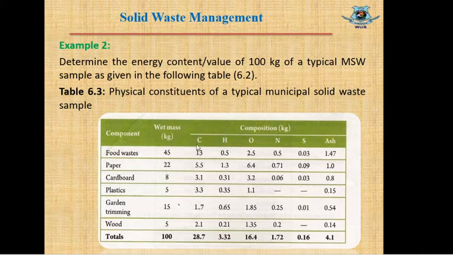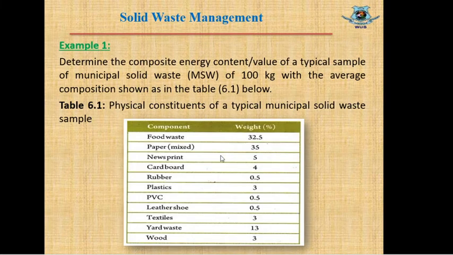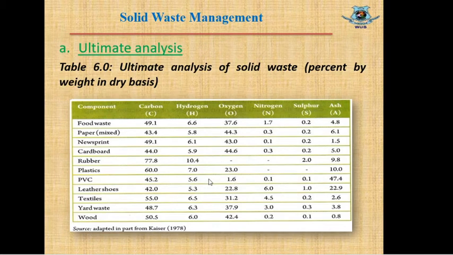And here is the composition from ultimate analysis results. That means the values of CHONS and ash, and these values have been derived by ultimate analysis of the solid wastes. If there are no results of ultimate analysis, then we need to use table 6.0, this table.